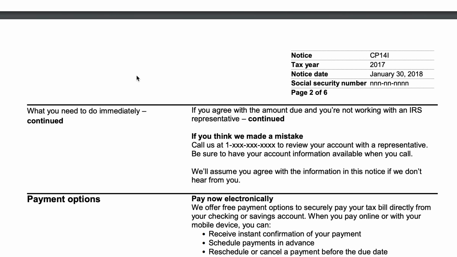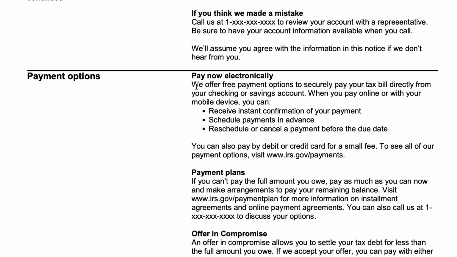So if you think the IRS made a mistake, then you can always call them at the number that they provided to discuss your account information. The next part of the form goes through payment options. You can pay online electronically. You can set up an installment plan either through the website or by filing IRS Form 9465.